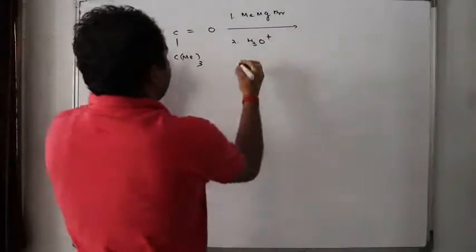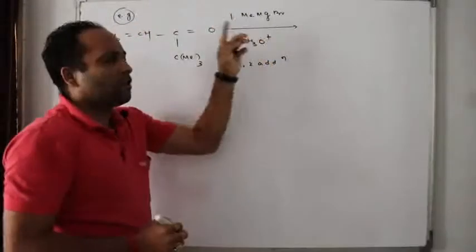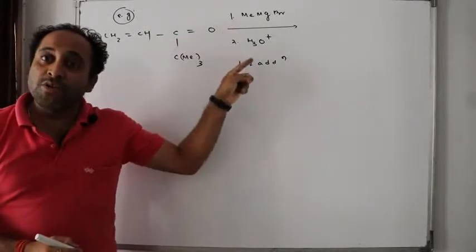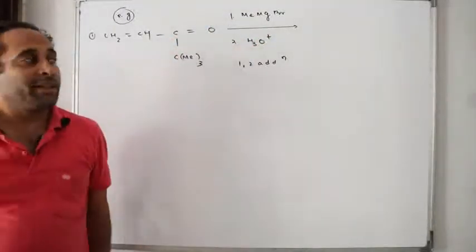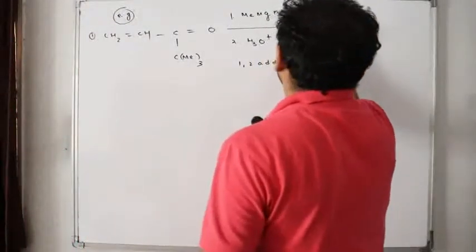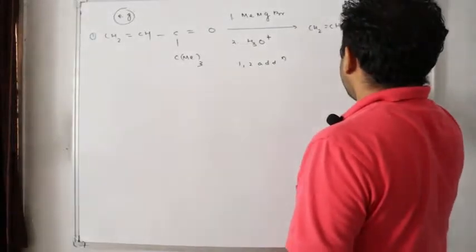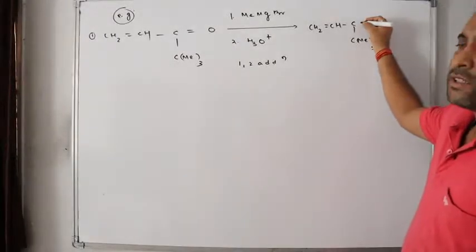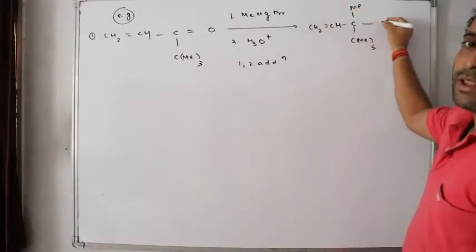It is as simple as that: 1,2 addition will occur because Grignard reagent always undergoes 1,2 addition. But if it is added with CuX, cuprous halide, it will go for 1,4 addition. So what will happen in this case? We'll simply write CH2 double bond CH, Me whole 3. And across this there will be addition. What will be added here? Methyl of this part along with OH.